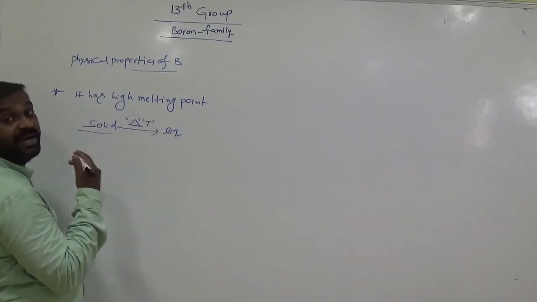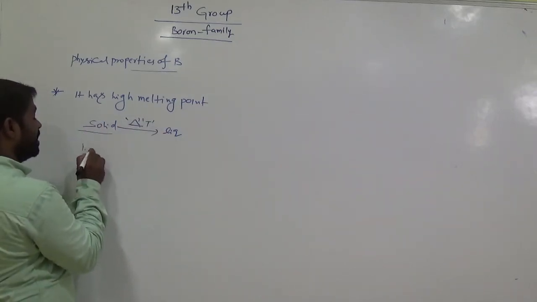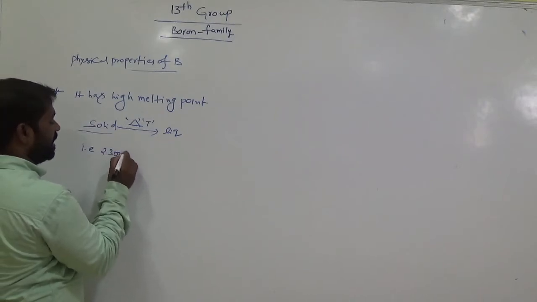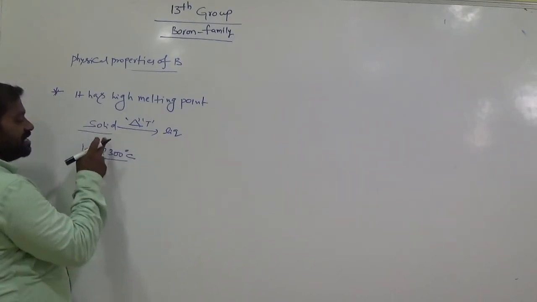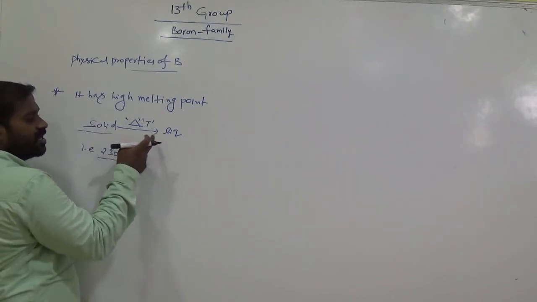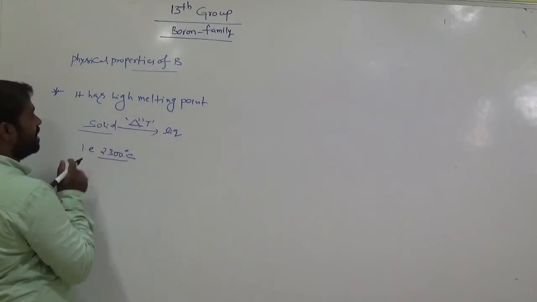So boron has a high melting point, nearly 2300 degrees Celsius. At that temperature boron becomes liquid, that is called the melting point.